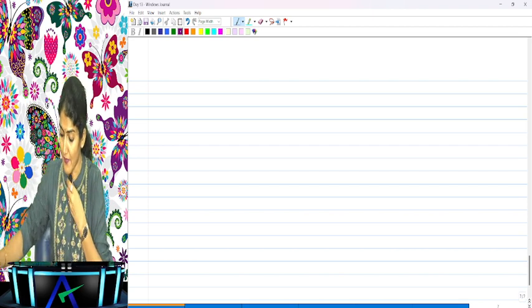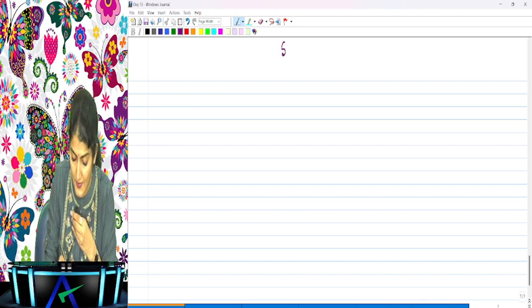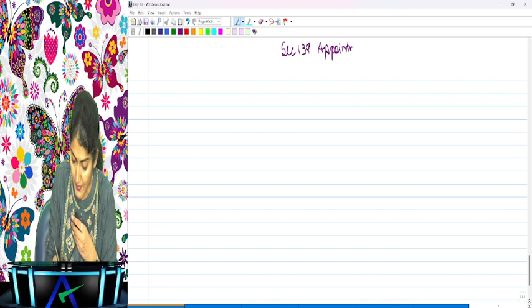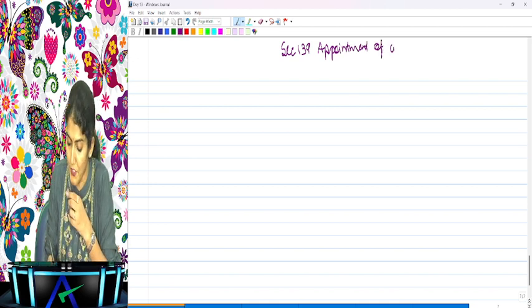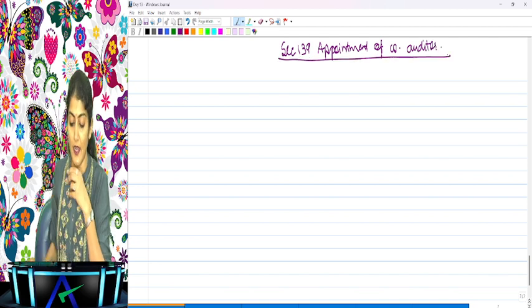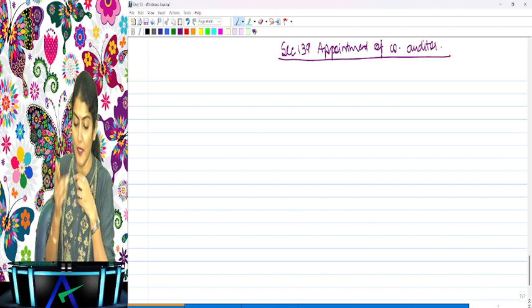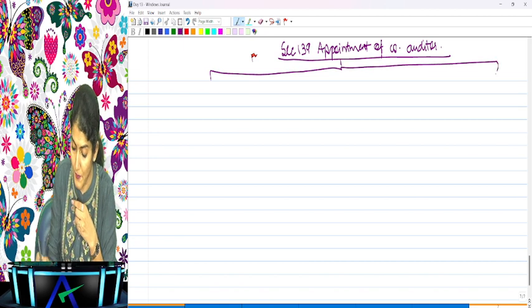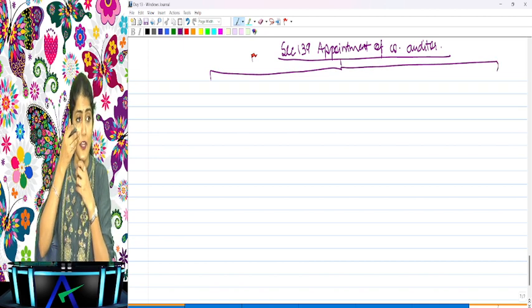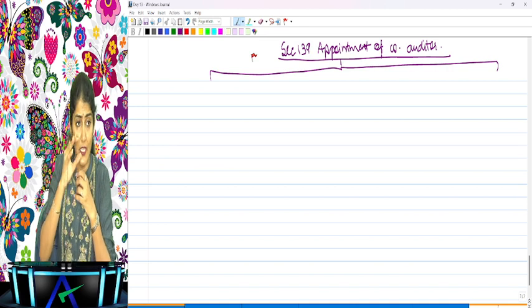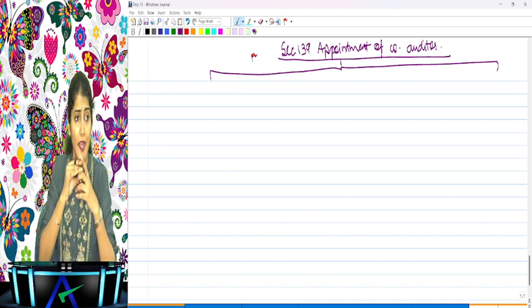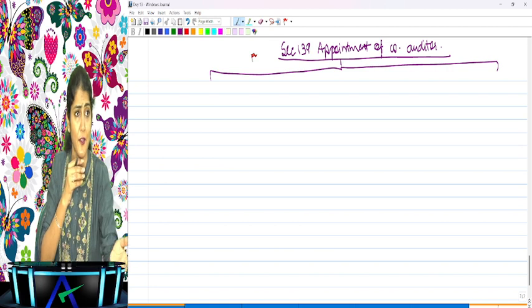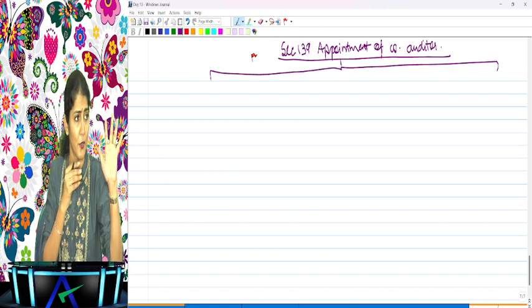Now we shall come to the discussion of section 139, which is regarding the appointment of the company auditor. Keep writing, take a fresh page, draw a wonderful chart with me. Leave space, don't write anything micro, otherwise when I write further you will not have any place to write in your book. So be a little spacious when you are writing with me.